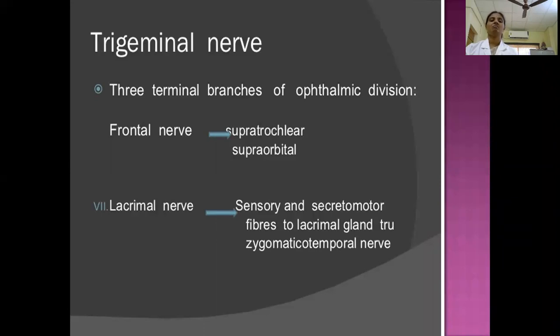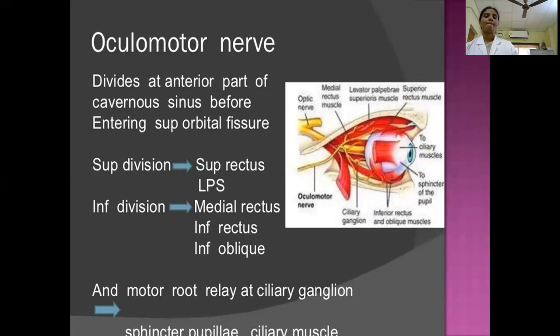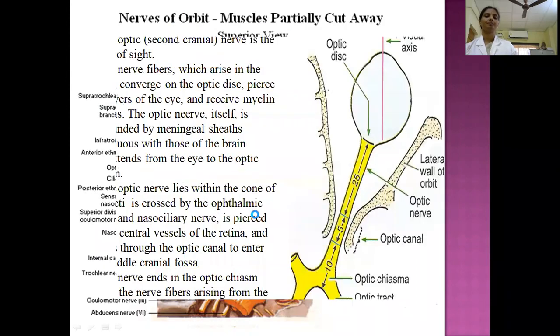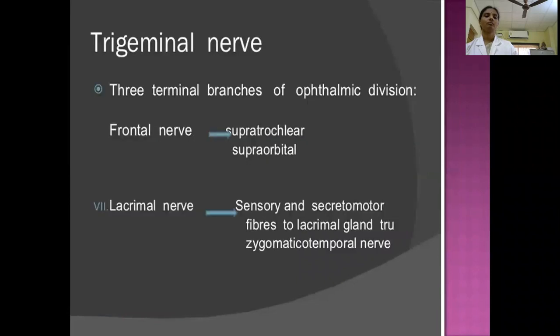As the name indicates, trigeminal means it divides into three divisions: ophthalmic, maxillary, mandibular. Out of the three, the ophthalmic division enters the orbit through the superior orbital fissure. Once it enters the orbit, it immediately divides into supraorbital and supratrochlear. So the frontal nerve divides into supratrochlear and supraorbital.